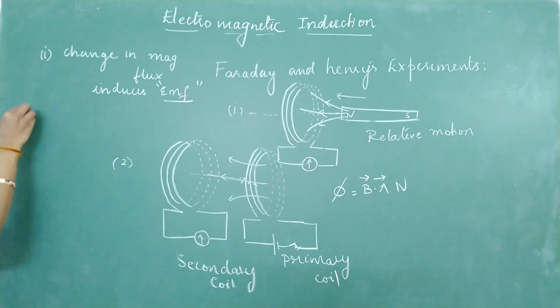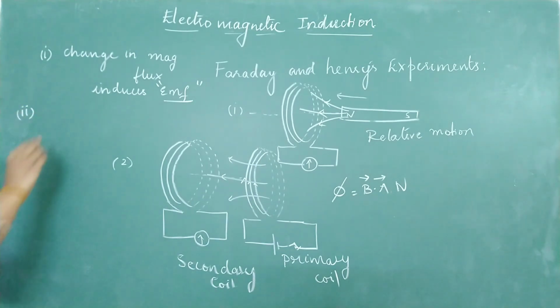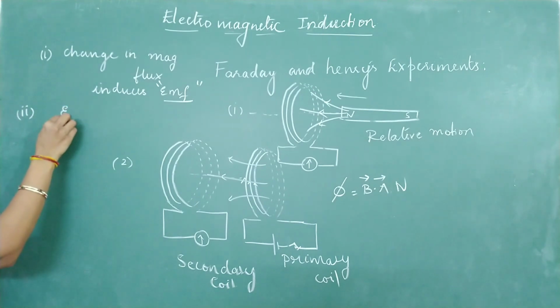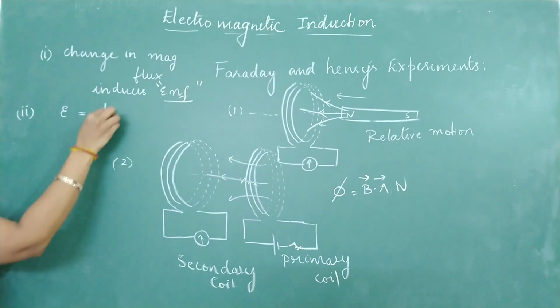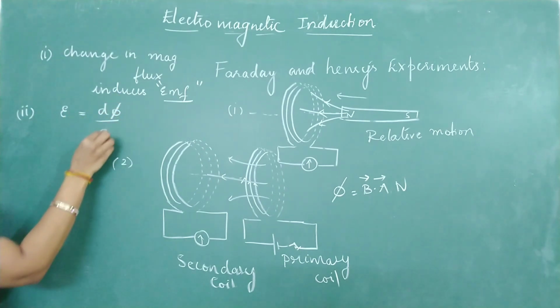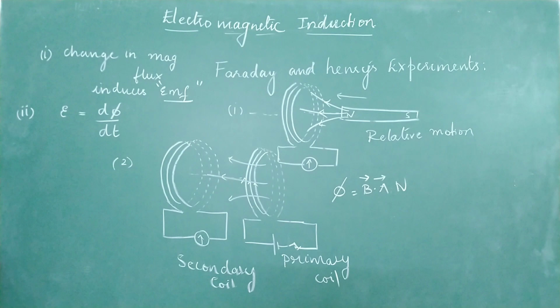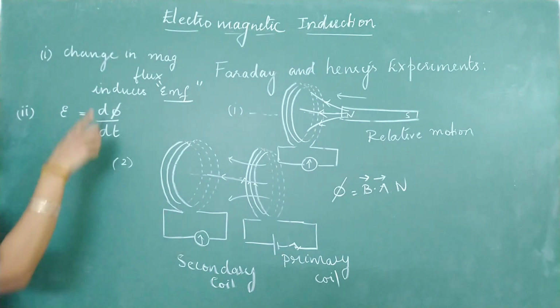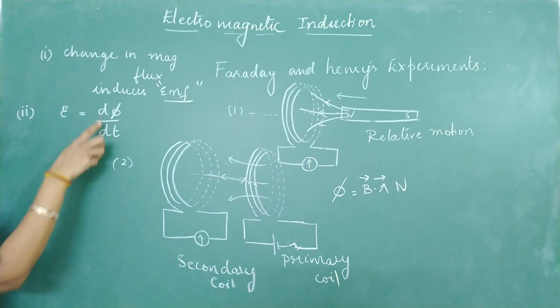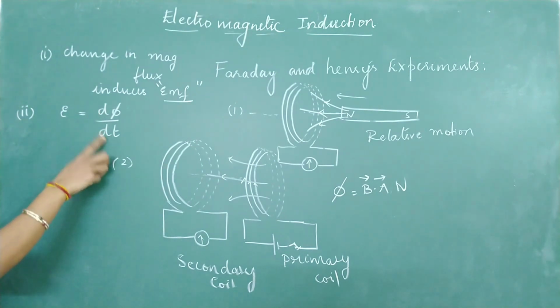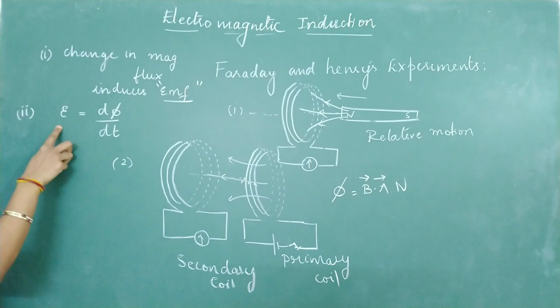Come to the second statement, the second law. The second law of Faraday states that the EMF induced, if I represent EMF as small e, is equal to the rate of change of magnetic flux. I repeat the second statement. It is the same statement, but you add the words rate of. The rate of change of magnetic flux is equal to the induced EMF.